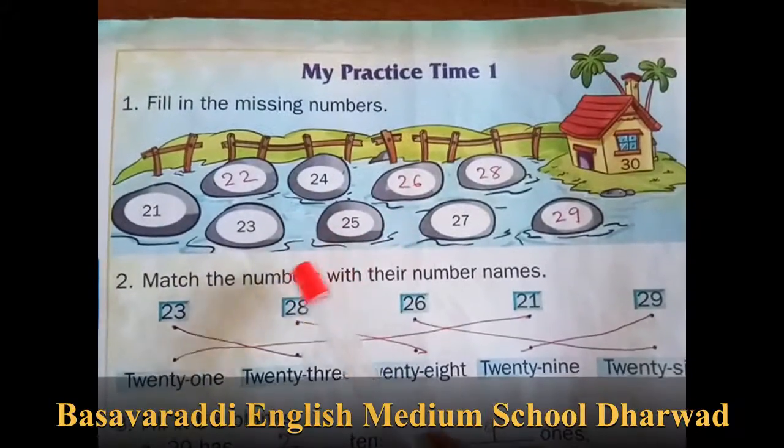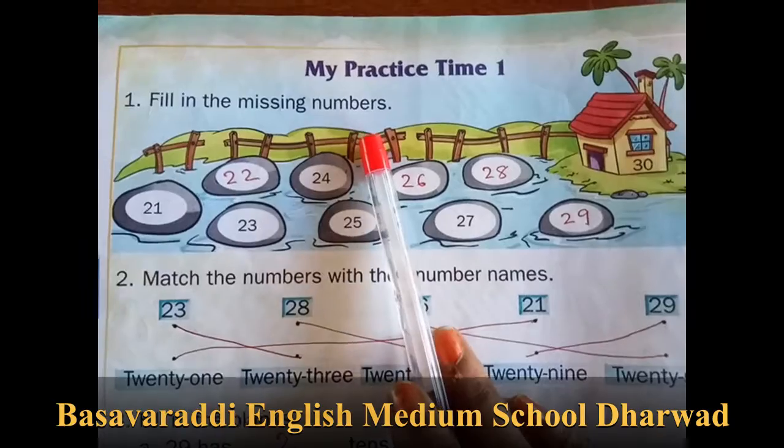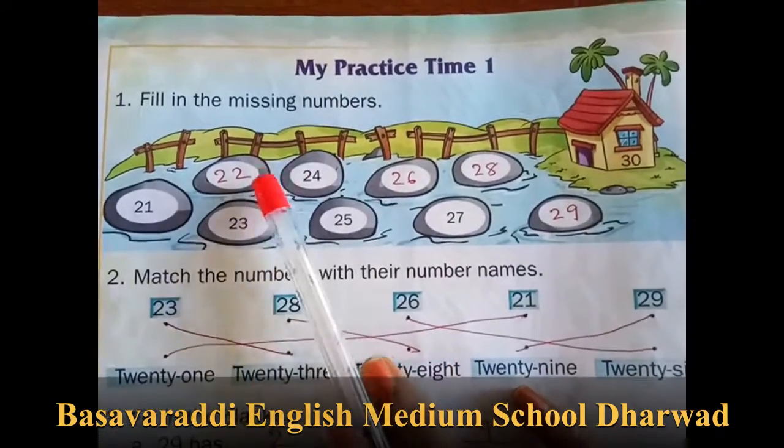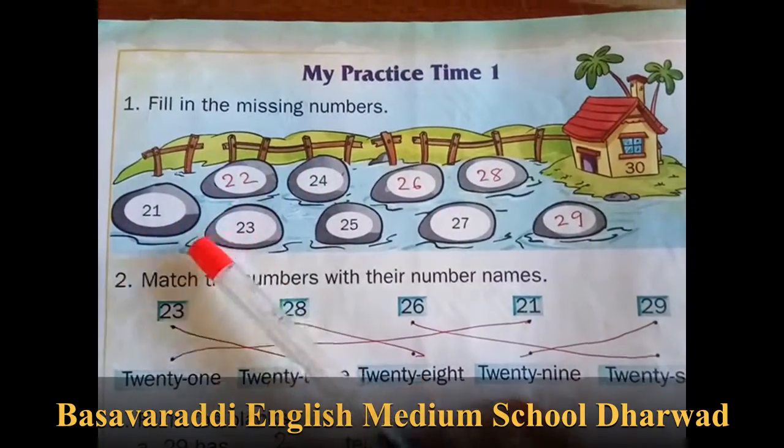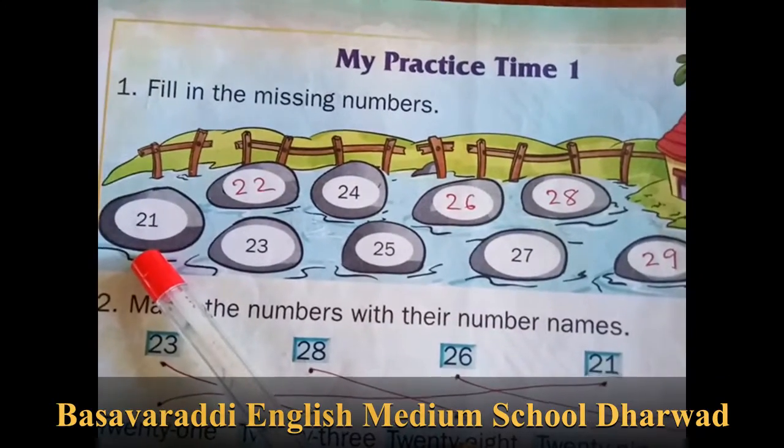See my practice time 1. Fill in the missing numbers. We have to write the numbers. See, 21 is there. So 2, 1, 21.